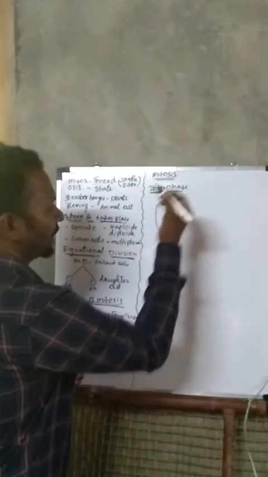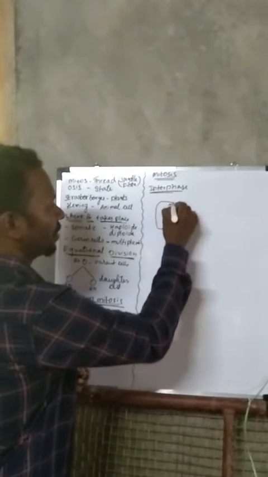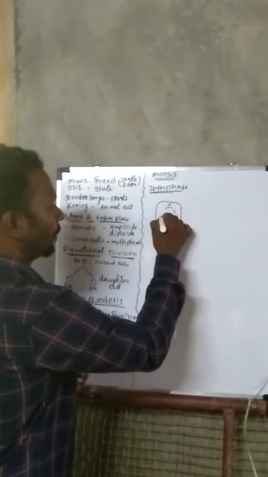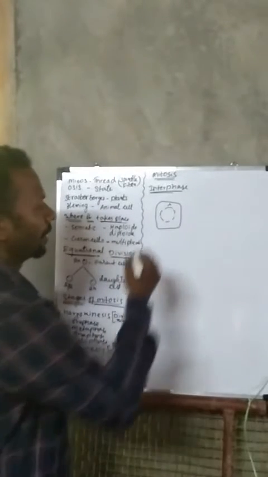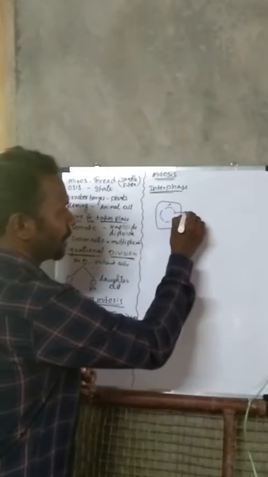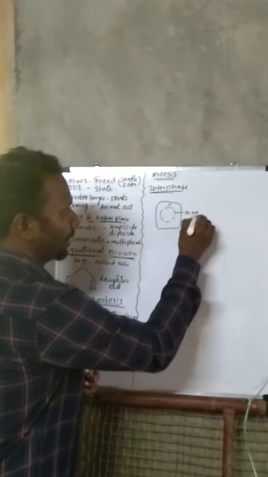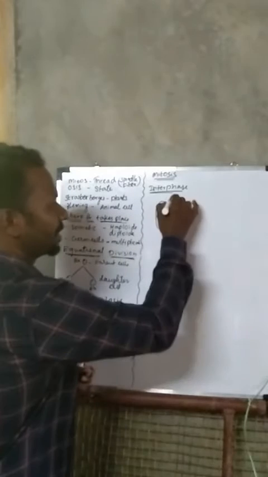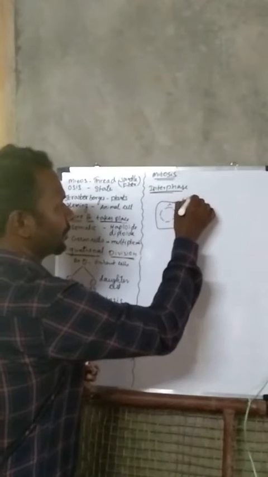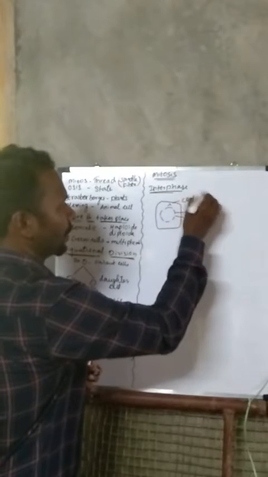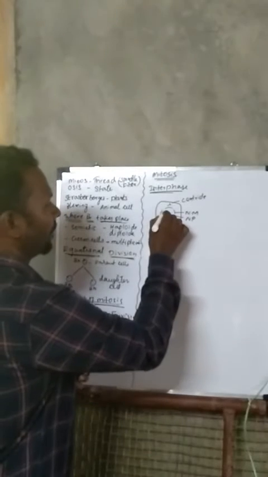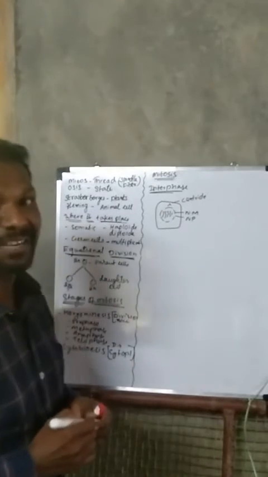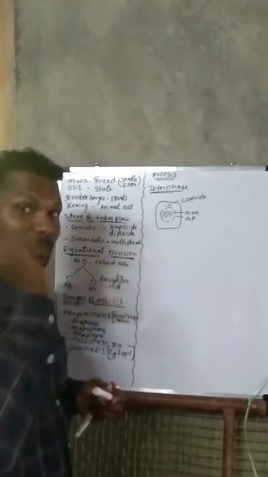We have here centrioles, right? This is called centriole, and we have nucleus. Nucleus has nuclear membrane, nuclear pore, and this is centriole, and this is centriole. Okay, and inside we can see a number of chromatin fibers or else spindle fibers.